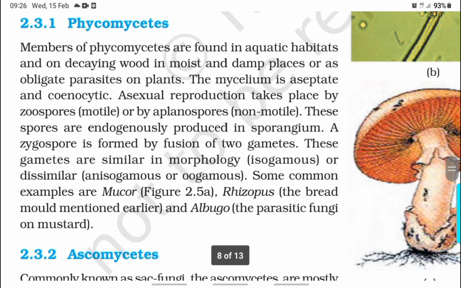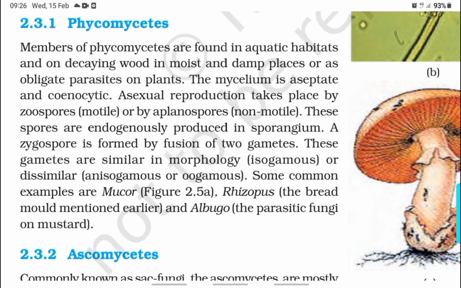Phycomycetes. Members of Phycomycetes are found in aquatic habitats, on decaying wood in moist and damp places, or as obligate parasites on plants. The mycelium is aseptate and coenocytic. Asexual reproduction takes place by zoospores (motile) or by aplanospores (non-motile). These spores are endogenously produced in a sporangium.